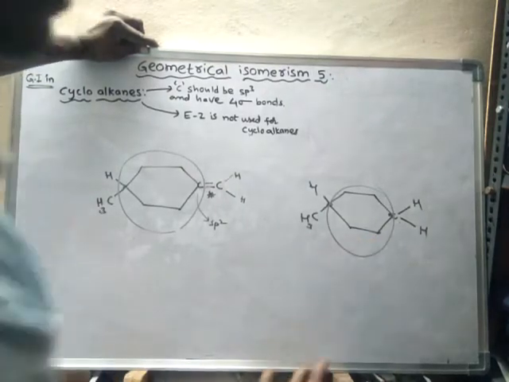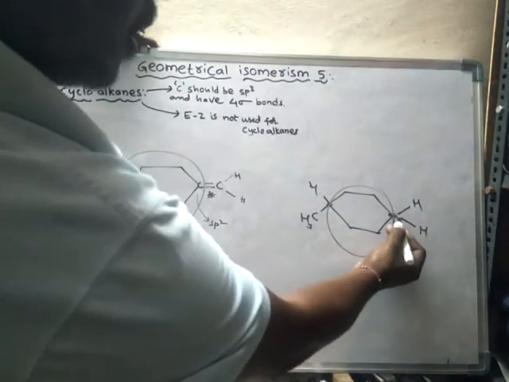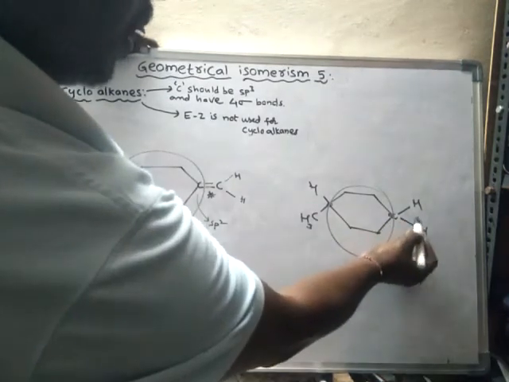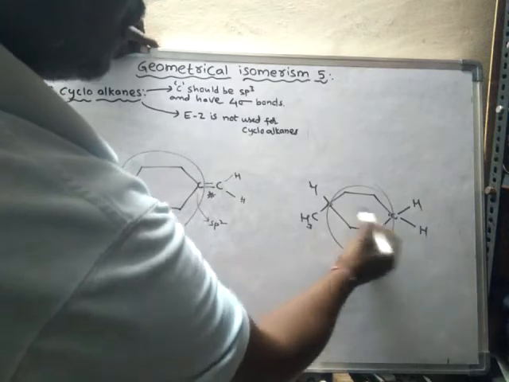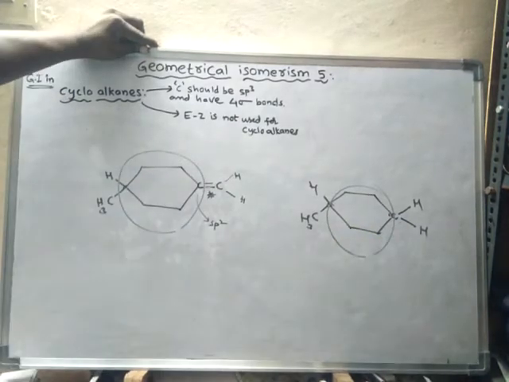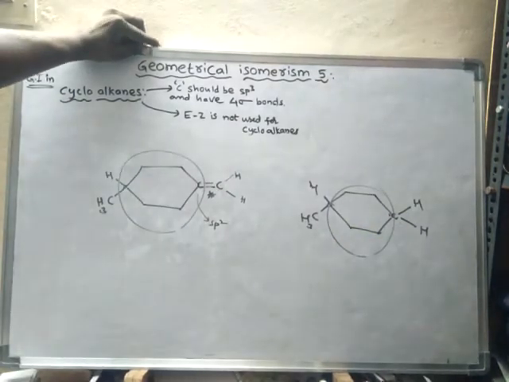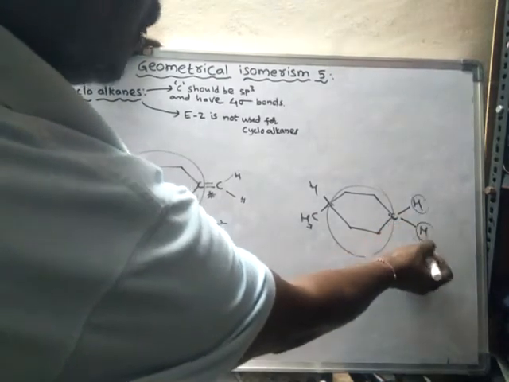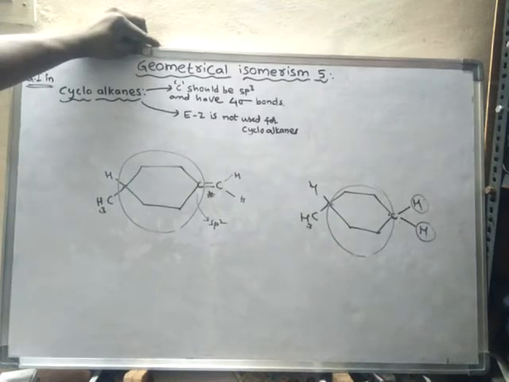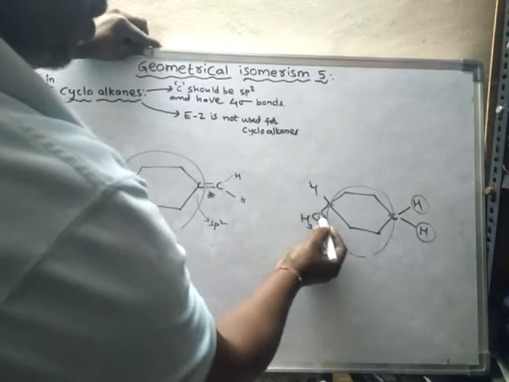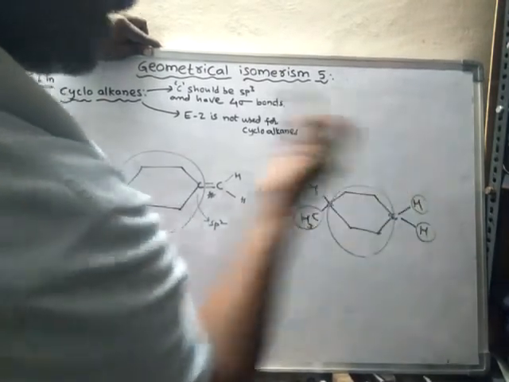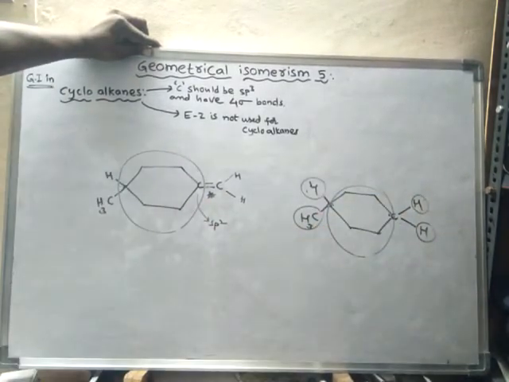because here geometrical isomerism is not possible. The carbons which are involved in the stereo center, they should be the terminal carbons between which we are seeing the geometrical isomerism. So this carbon should not possess identical atoms or identical groups. So here it is okay. These two are not identical, but here these two are identical, hence it does not show geometrical isomerism.